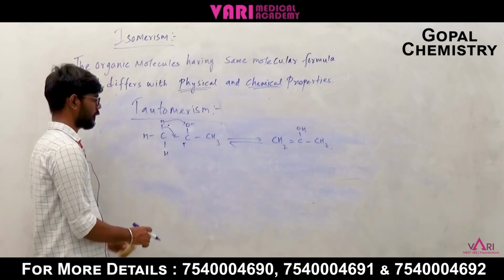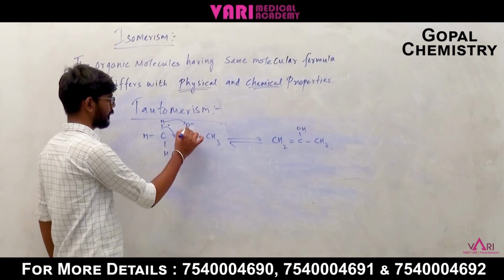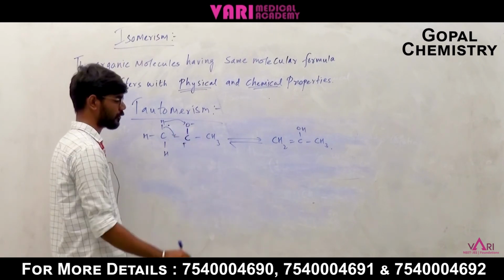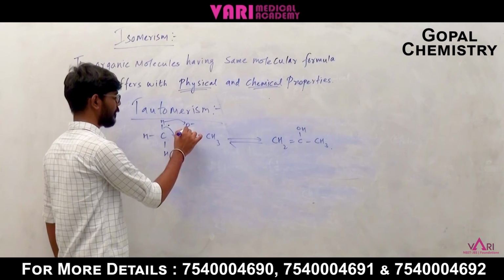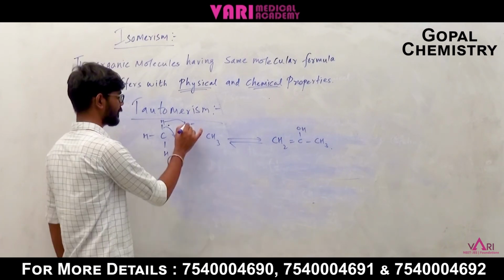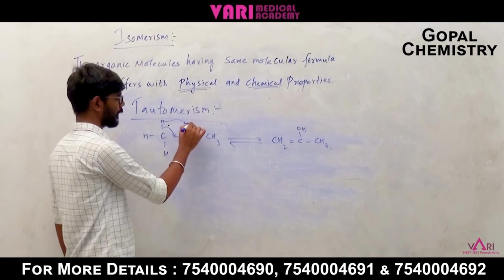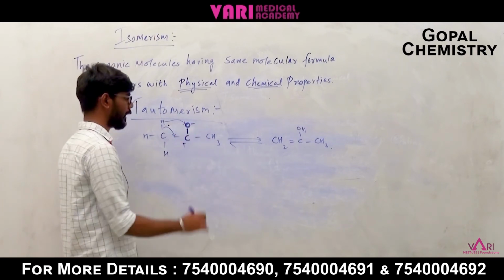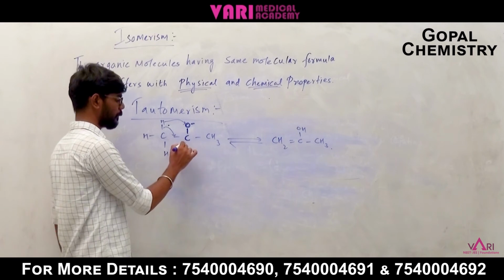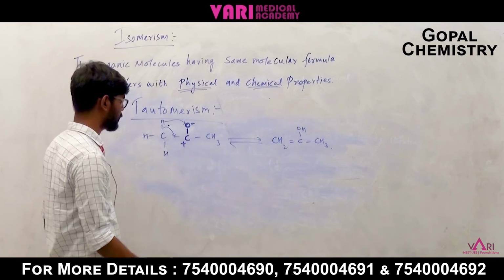Okay, so see, carbon is double bonded with oxygen, so polarization of the double bond takes place. Oxygen is more electronegative than carbon, so it pulls the electrons towards itself. So oxygen will have a partial negative charge and carbon will become positive.